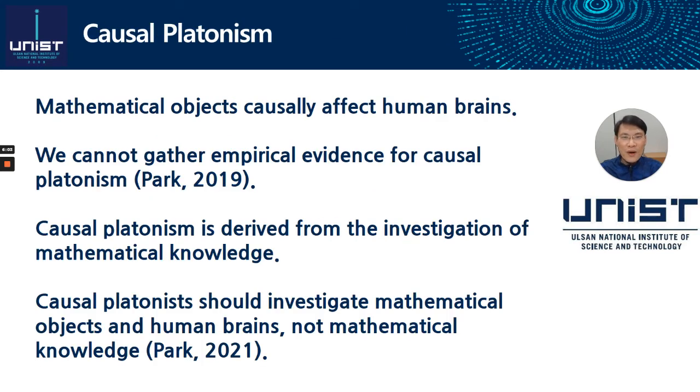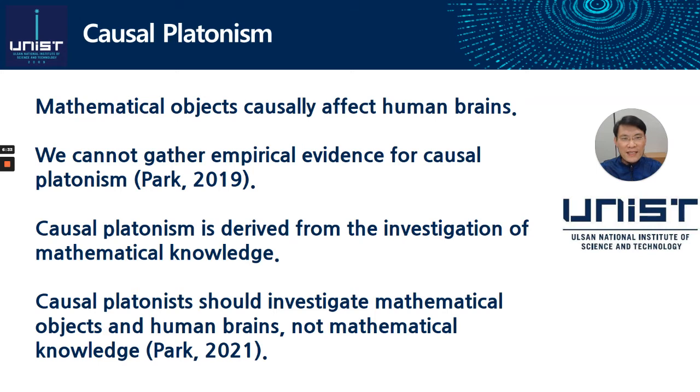Causal platonism holds that mathematical objects, although abstract, causally affect human brains. An immediate objection to causal platonism is that we cannot gather empirical evidence for it. Causal Platonists reply that causal Platonism is a priori, and it is derived from the investigation of mathematical knowledge.